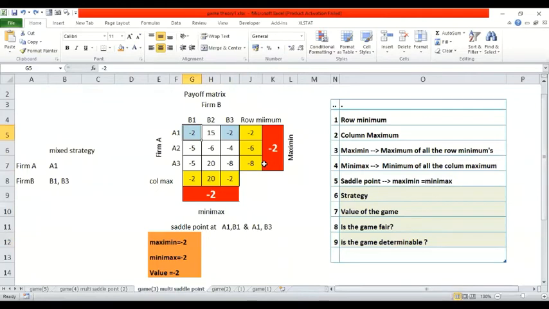Second one is 15. If A1 adopts strategy 1, it is -2. I'm losing. If I crisscross with his second strategy, I'm going to get 15. But B3, again, I'm going to lose. That means either A or B is not ethically right. This is why I should be able to tell whether the strategies between these two firms are fair or not.